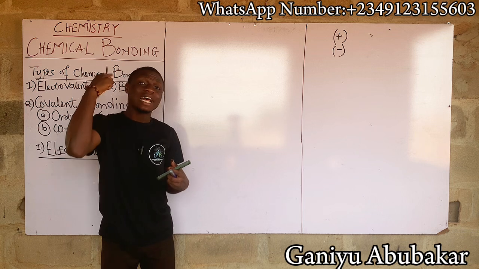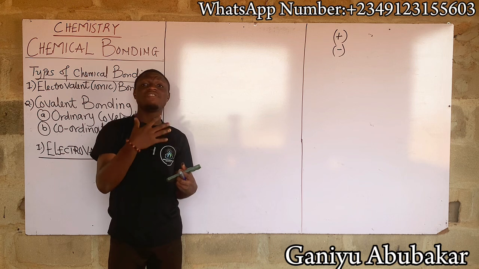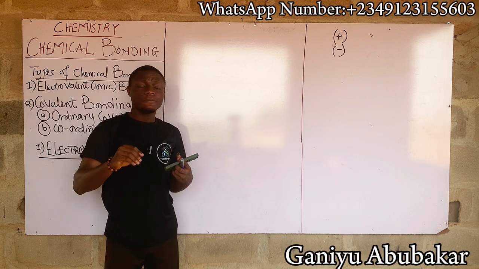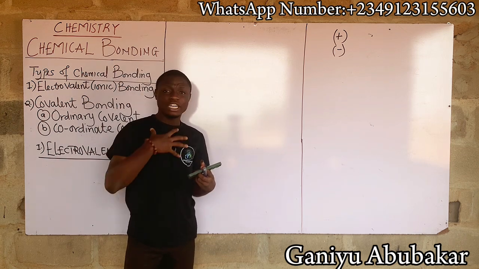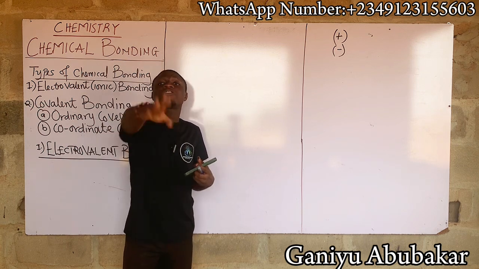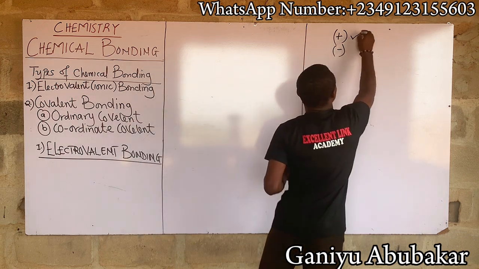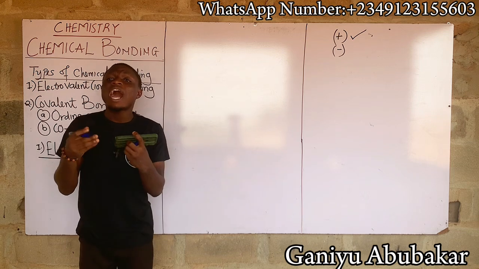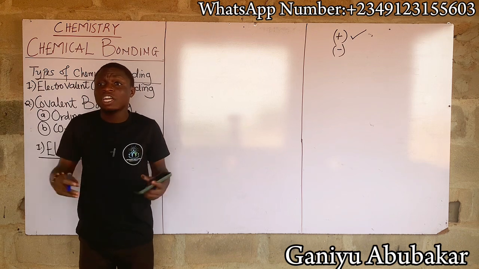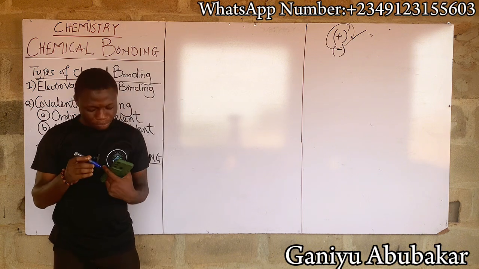We said last class that an atom gains electrons to become negatively charged, and loses, transfers, or donates electrons to become positively charged. So my answer then becomes positive: a positive species is formed when an atom is donating or transferring electrons.